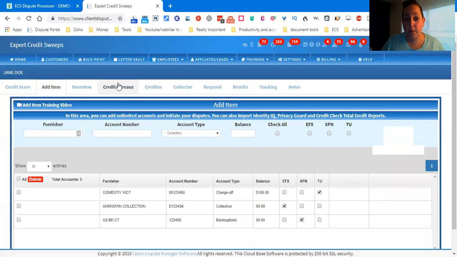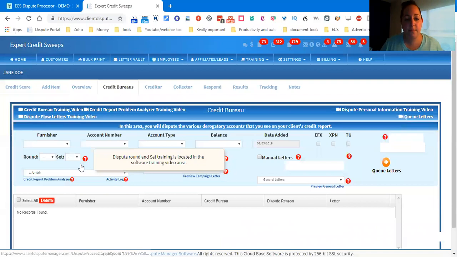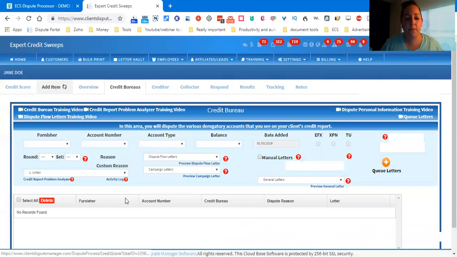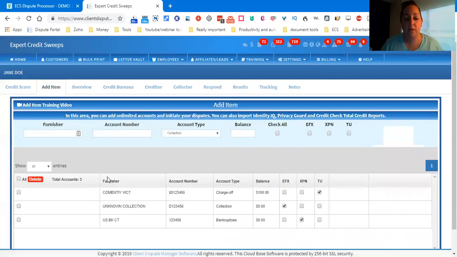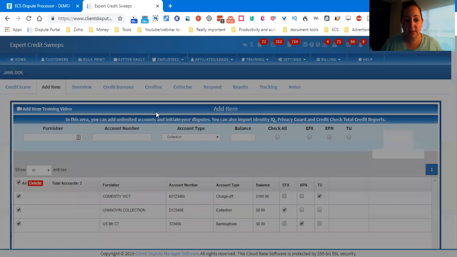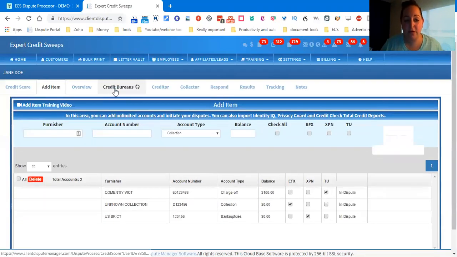All right, so now we have to go to the credit bureau screen. On the credit bureau screen, once it loads, we need to choose that we want to dispute them all. Come on. Their website is really slow. So we need to choose these and then dispute them. Yes. Go to the credit bureau screen.